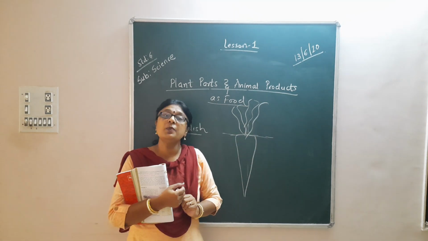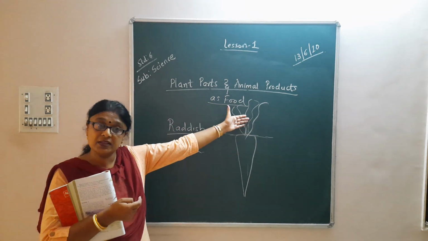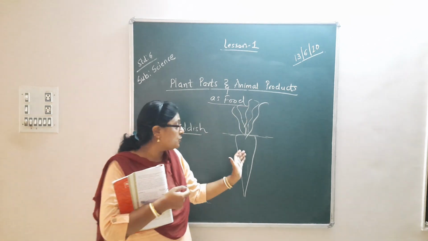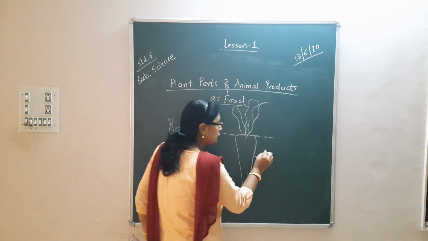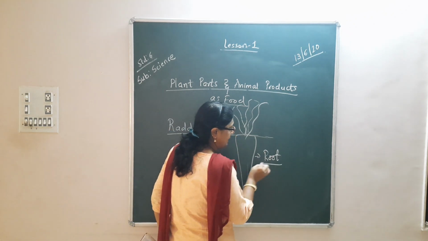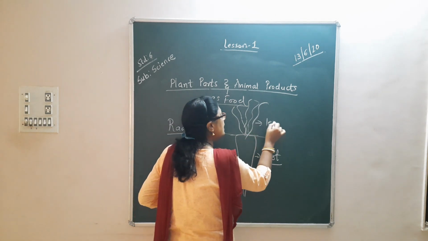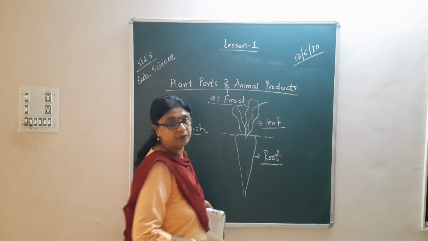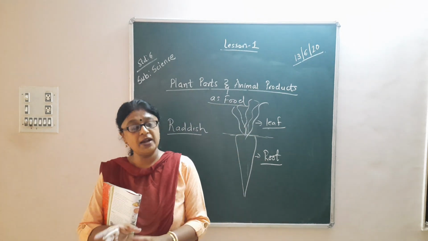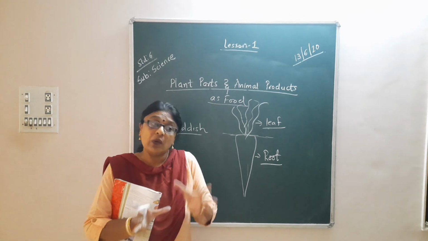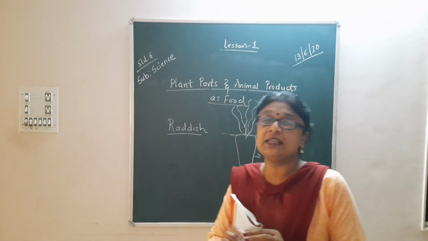Now when we go to buy a radish, we directly get this white part along with this green part. We use both. So what is this white part that we are eating? It is the root that we are eating, and similarly this is the leaf that we are eating, right? Everybody must have eaten a radish where it has the white part along with the green part, right? The white part that we are using is the root and the green part that we are eating is the